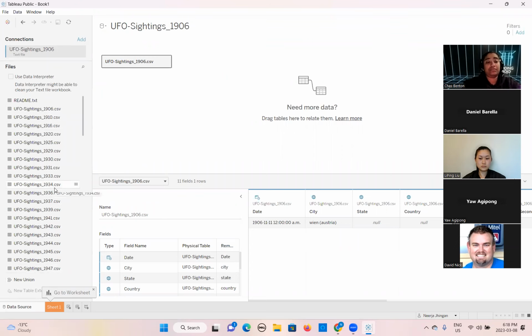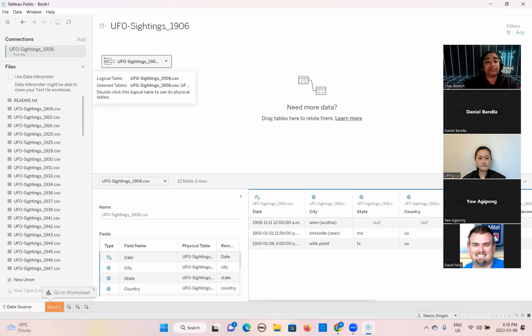The first method was manual, right? So this file is already there. If I want to make a union with this one, I will take it here. Now you can see it is showing the orange shadow saying union. So I will leave it. You can see it changes the icon. This means it is a union of these two files.